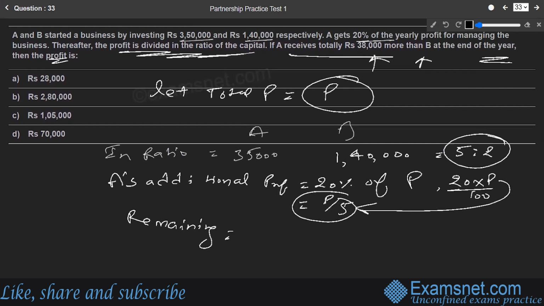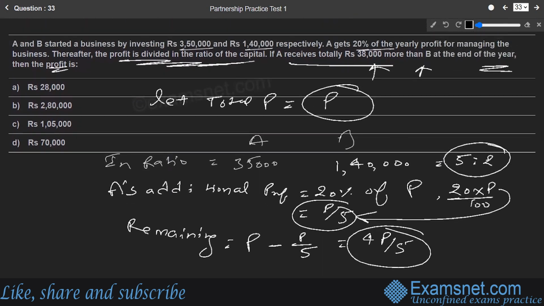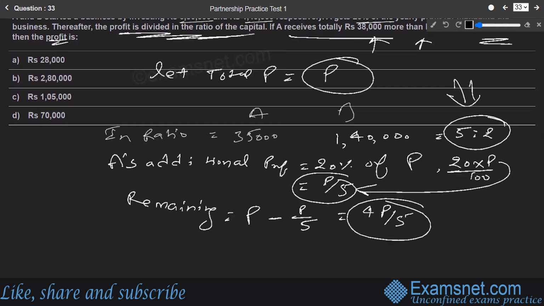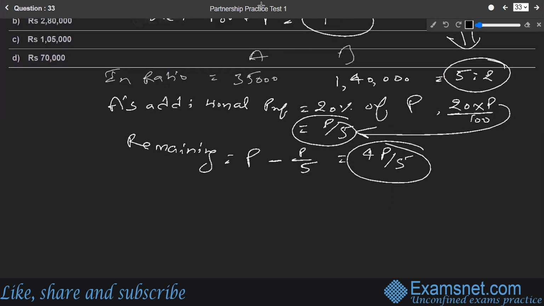What is the remaining profit that is to be distributed? The original profit was P, minus P by 5 which has been given to A. So this comes out to be 4P by 5. This 4P by 5 is to be distributed between A and B in their investment ratio, which was 5 is to 2. So let us find out A's and B's parts.